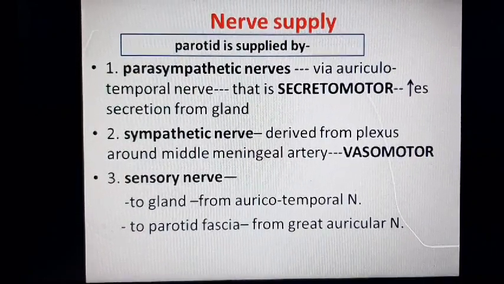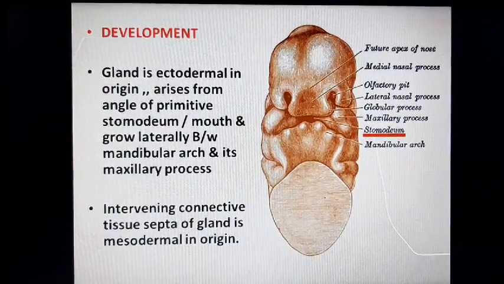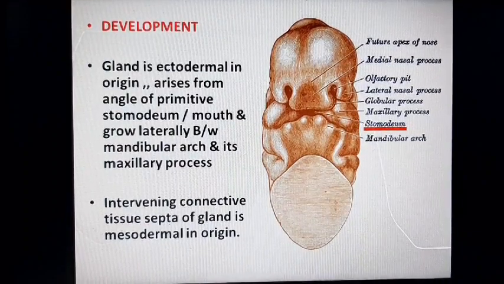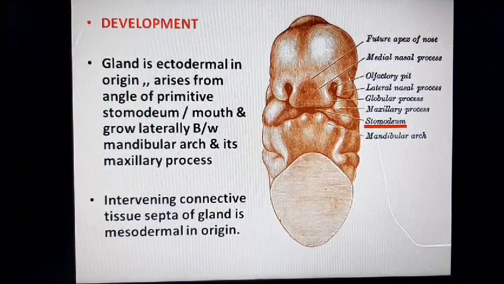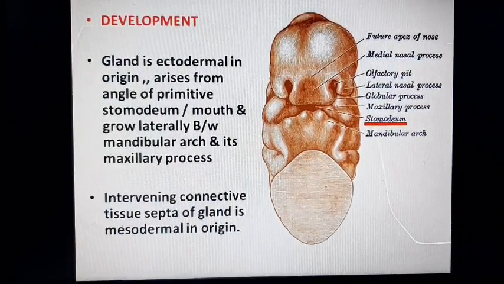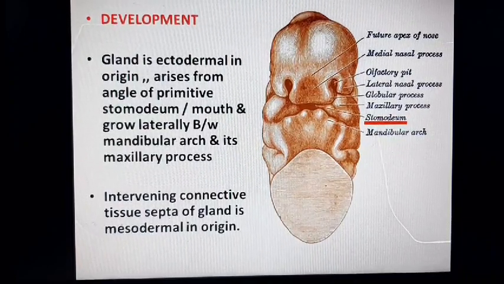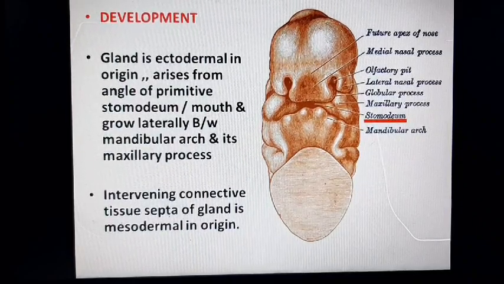Now development of the parotid gland. The gland is ectodermal in origin. It arises from the angle of the primitive stomodium or primitive mouth. In its initial phase, it grows laterally between the mandibular pharyngeal arch and its maxillary process.